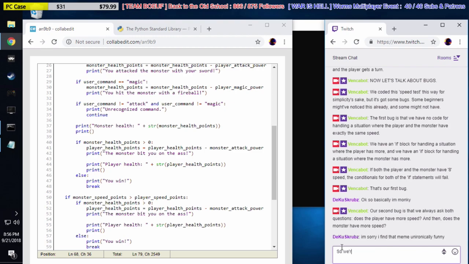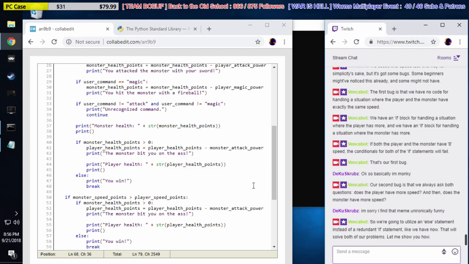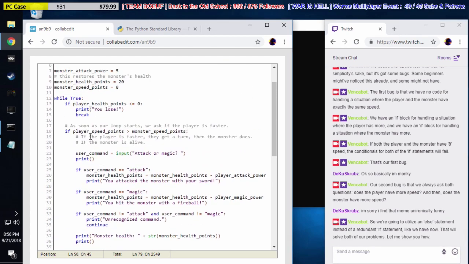So we're going to utilize an else statement instead of a redundant if statement like we have now. That will solve both of our problems. Let me show you how. So here we ask, is the player faster than the monster?